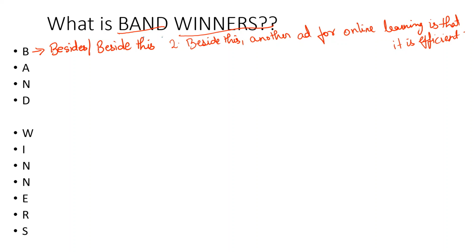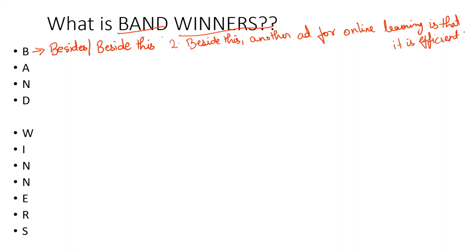So you can use it like this: beside this, that is, apart from this. Apart from the first point, beside that, another advantage, another disadvantage or another support point is that it is very efficient, or it is a drawback type. Whatever you want to write, you can write it. And if you are writing your letters, you could just say that beside that, I am very proficient at various languages which will be helpful for your company. Or beside this, I have also started learning a new language so that it can benefit me in getting the job. So you get my point, how to use it.